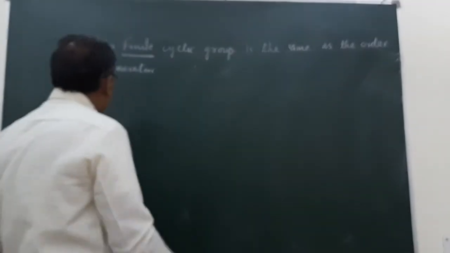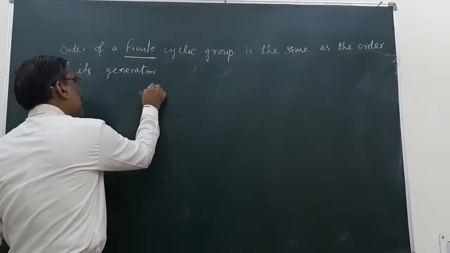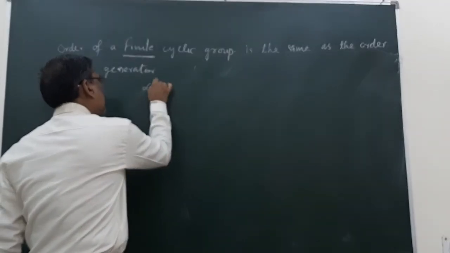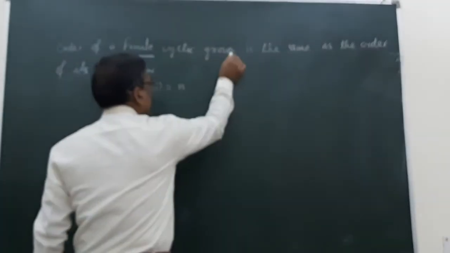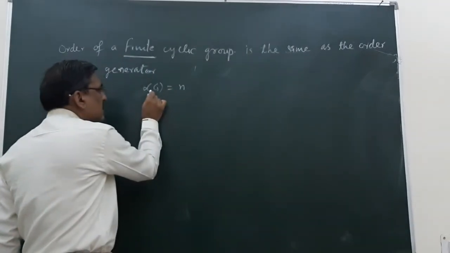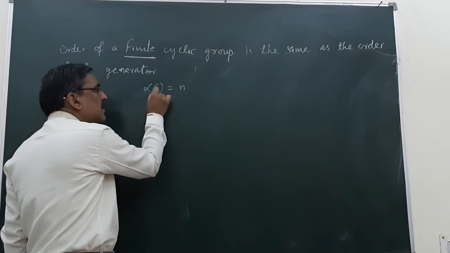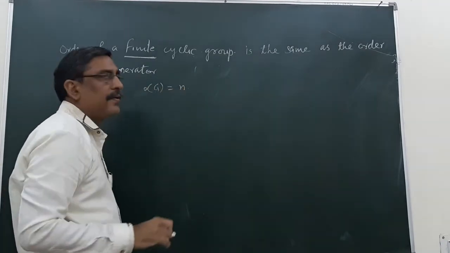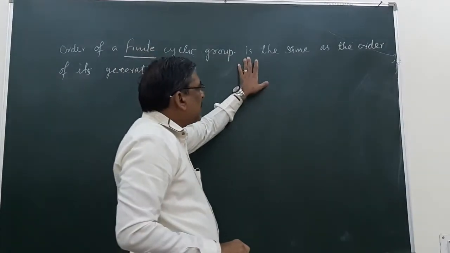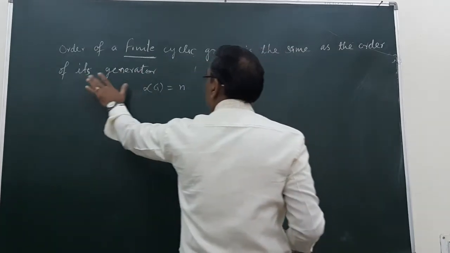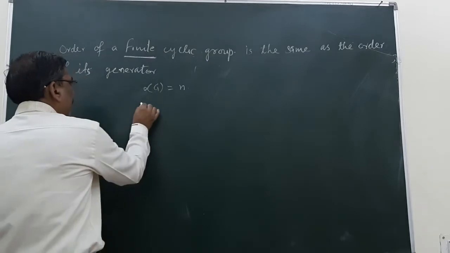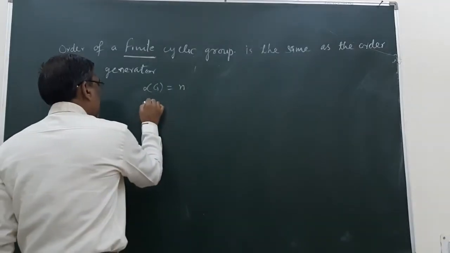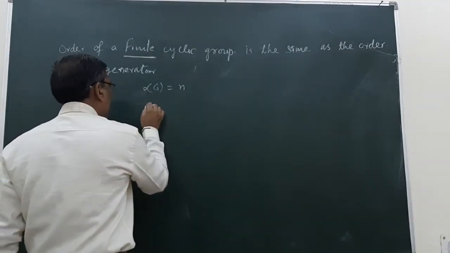Say the number of elements in G, the order of G, is equal to n. Finite cyclic group means the number of elements in G is n, say. Is that the same as the order of its generator? And let a be the generator of it.